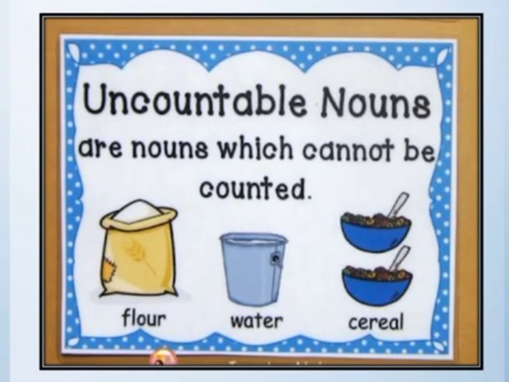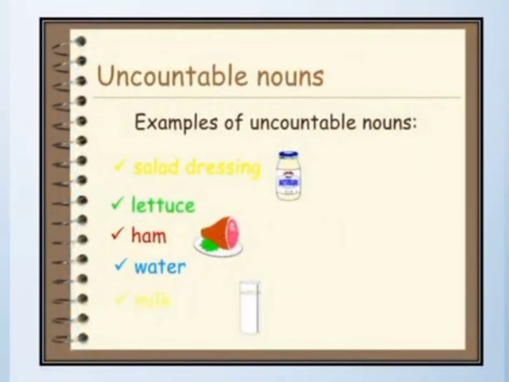So all these are the uncountable nouns. Few more examples are salad, dressing, lettuce, ham, water, milk. These are the uncountable nouns because we cannot count them in number. We can't say 1 milk, 2 milk. No. So that's why it is an uncountable noun.